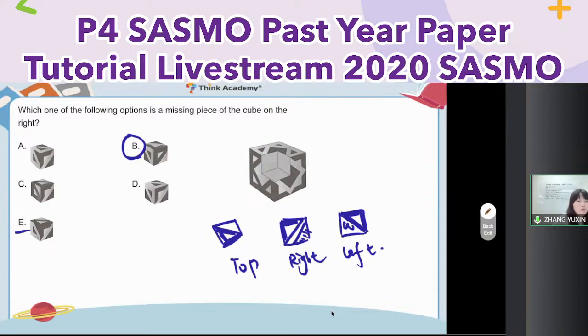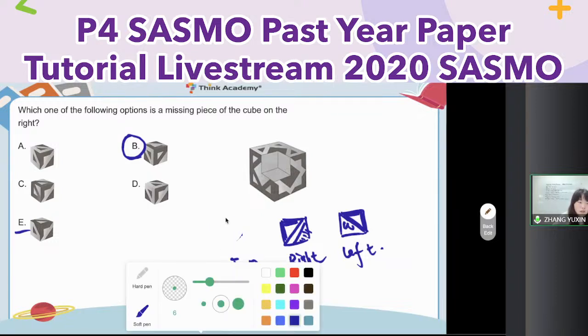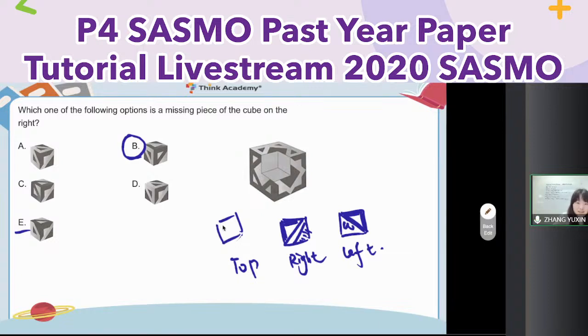So first of all, you can try to find out the 3 faces. I need which kind of pictures. So I change the first one. I think the first one should be white. Okay, change a new way to draw it. So here should be white, white, and white. And here is gray. So top, right, left. Then for the first one, maybe 1, 2, they are the same. It's impossible, right? So A is cancelled. And then for D, also, those two cannot be here.